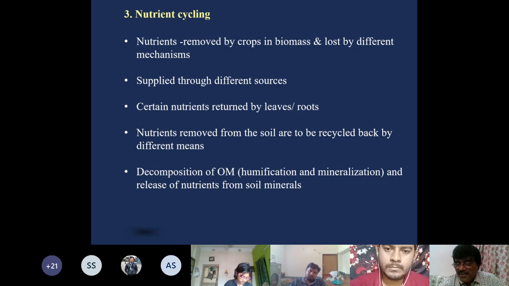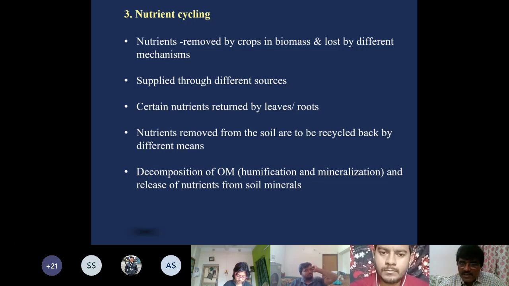If you think it deeply, nutrient management is nutrient cycling, bringing back the nutrients in the form of fertilizer, in the form of biological nitrogen fixation, or in the form of your fertilizer application, manure application, crop residue, all this. So nutrient cycling happens, and in this, the role of decomposition is very, very important because it releases, it makes the nutrients available. Thus, I can conclude that these three important principles are very, very important in soil fertility management. Law of minimum, principle of synchrony, and principle of nutrient cycling.